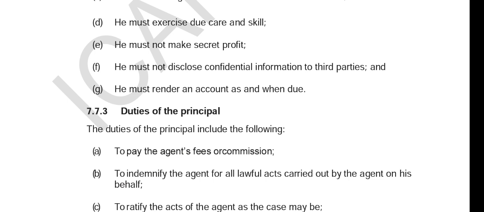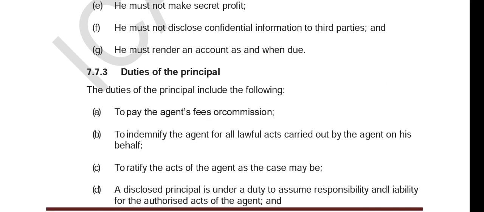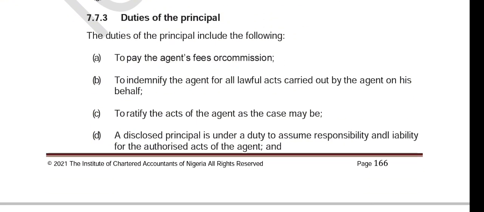Now, duties of the principal. The duties of the principal include the following: to pay the agent's fee or commission, to indemnify the agent for all lawful acts carried out by the agent on his behalf, to ratify the acts of the agent as the case may be.